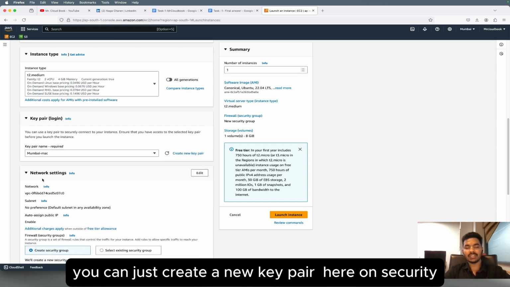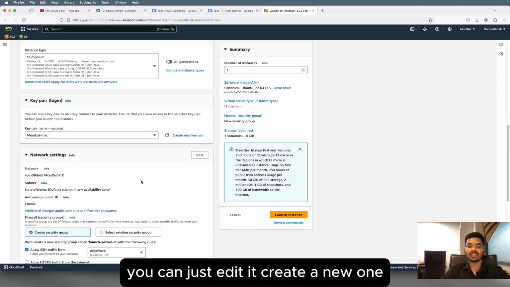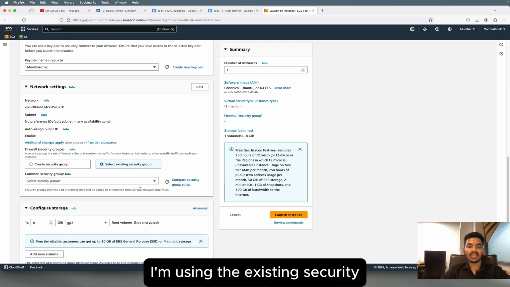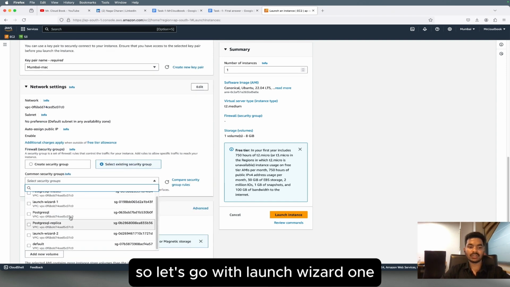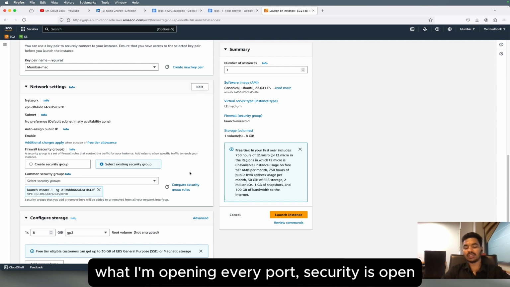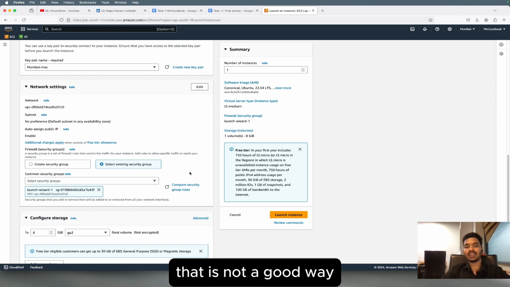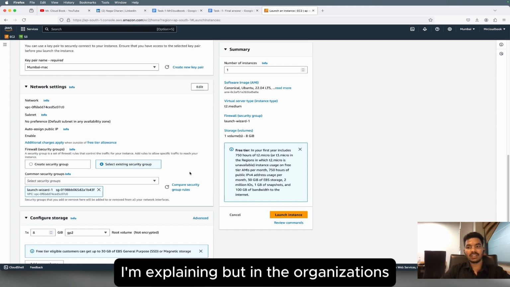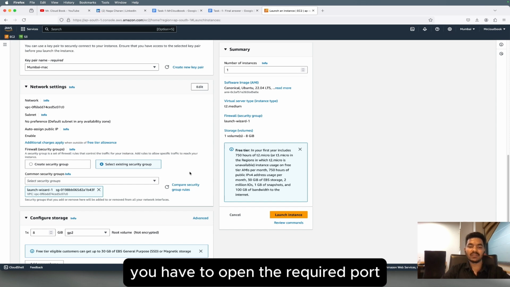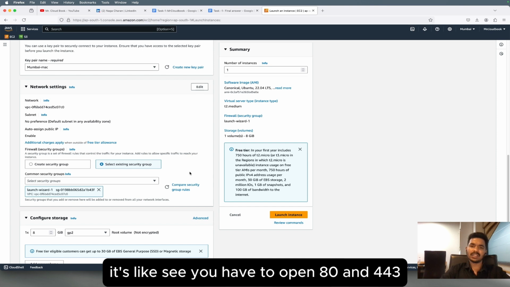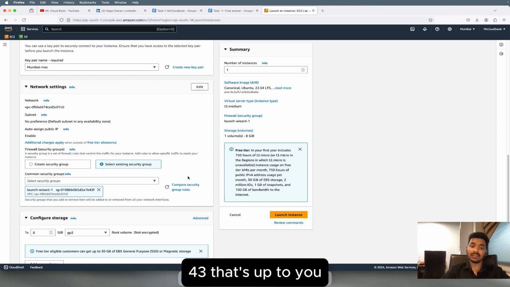On security, these are the network settings, you can just edit it, create a new one, or select the existing one. I'm using the existing security group. Let's go with launch wizard one, which has all ports open. This is DevSecOps, but I'm opening every port, and that is not a good way, but I'm just explaining for learning purposes. In organizations you have to open only the required ports for PostgreSQL and SSH, like 8443, that's up to you.